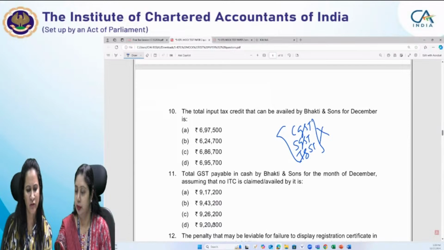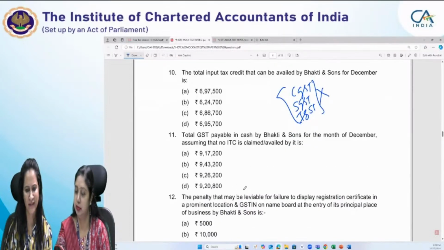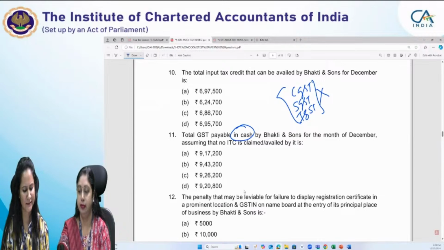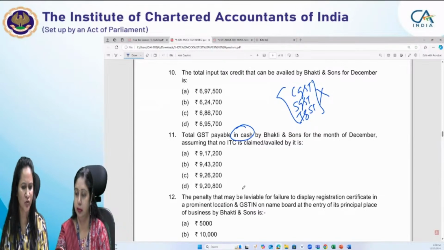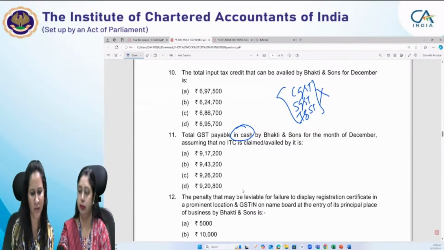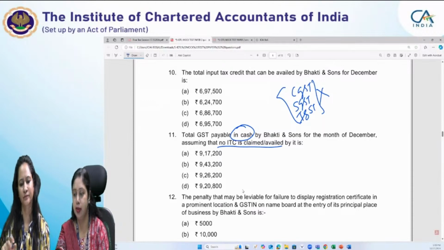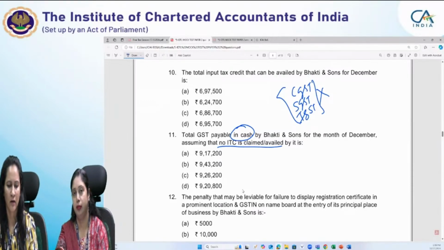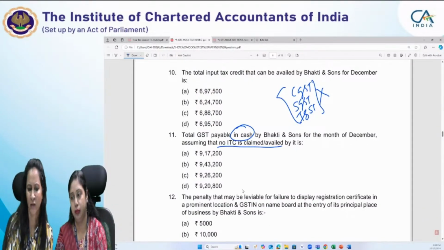So coming to question number 11, total GST payable in cash. The point to note is that it is GST payable in cash by Bhakti and Sons for the month of December, assuming that no ITC is availed by it. So you have to ignore the ITC provisions. We have already discussed the ITC and the supplies on which ITC is available. Now we have to calculate the total GST payable in cash.